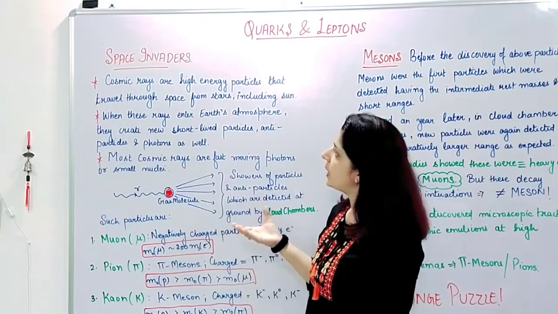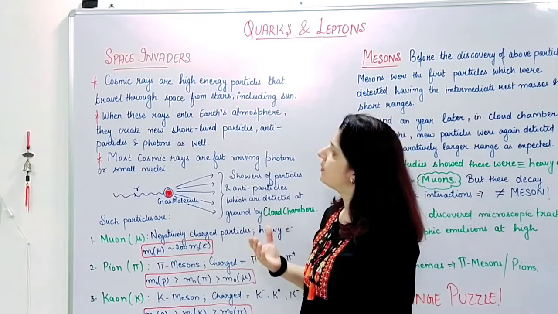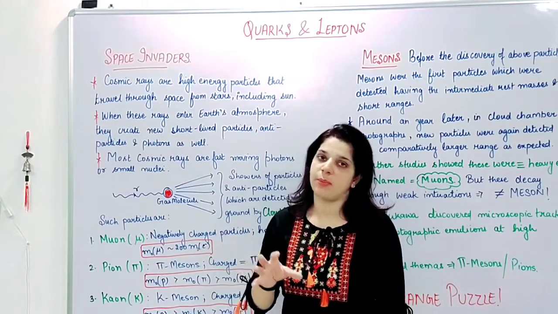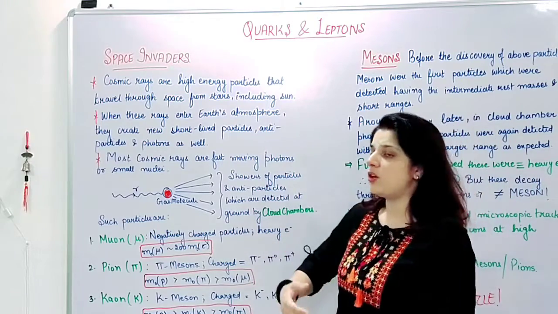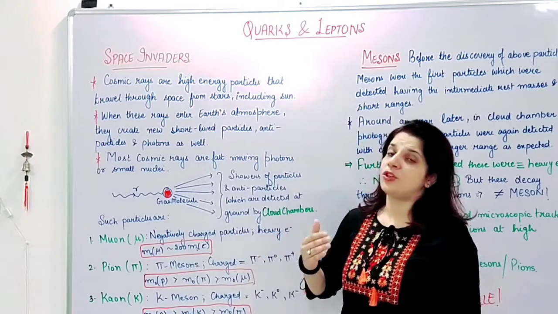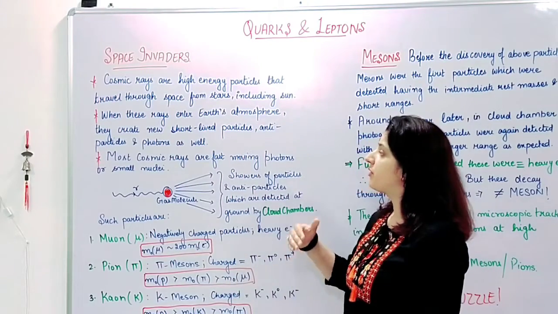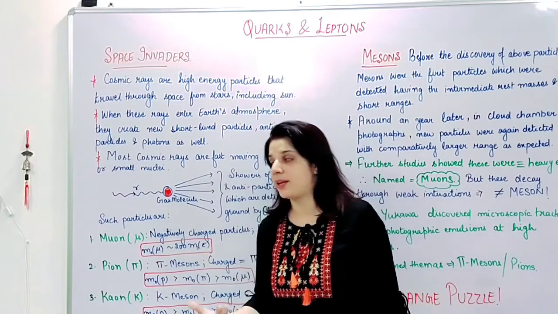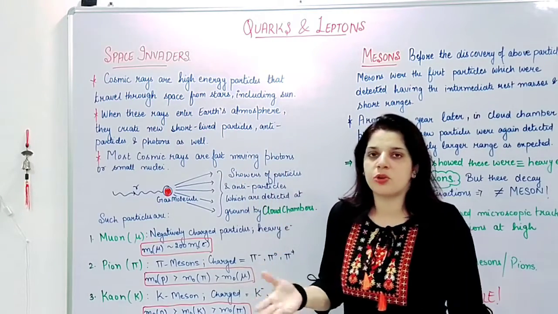So cosmic rays coming from the stars are high energy particles that travel through space from stars including the sun. These rays originate from particular stars and travel through space. When these rays enter Earth's atmosphere or some other planet's atmosphere or some new medium, they create new short-lived particles which have strange behaviors, new masses, intermediate masses and intermediate lifespans. These can be particles, antiparticles or photons as well.